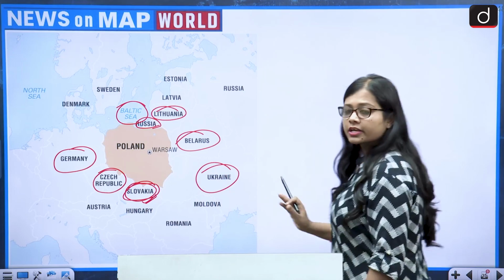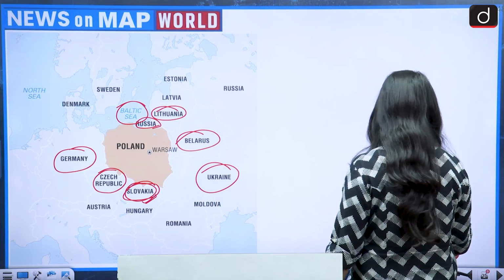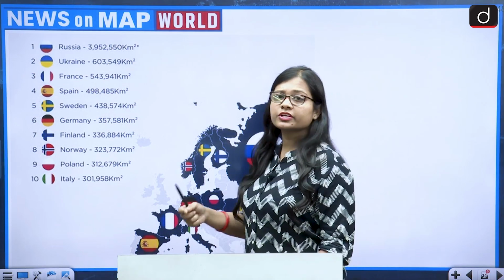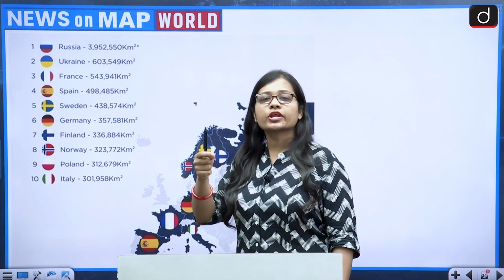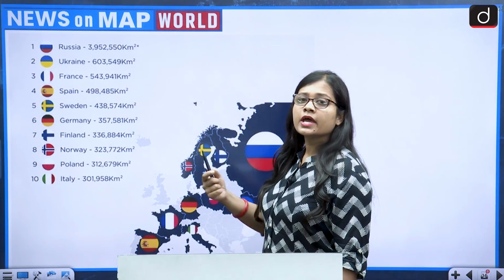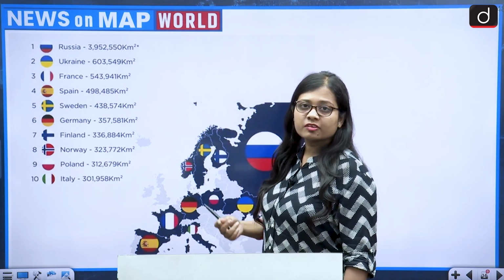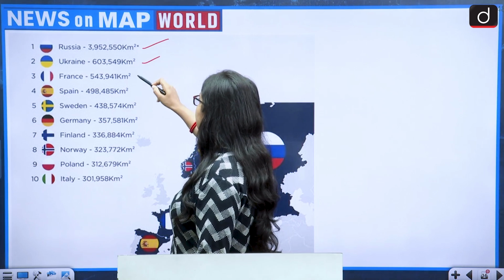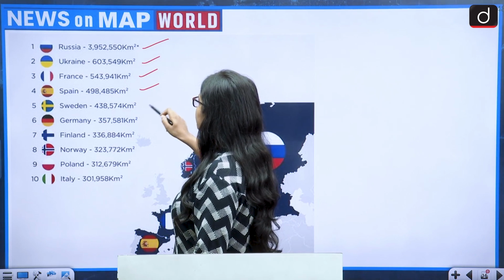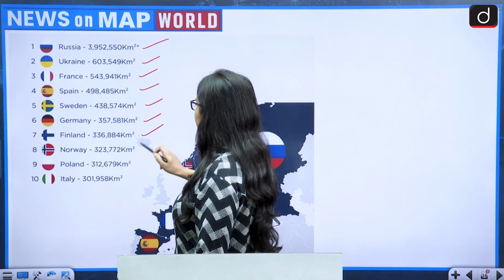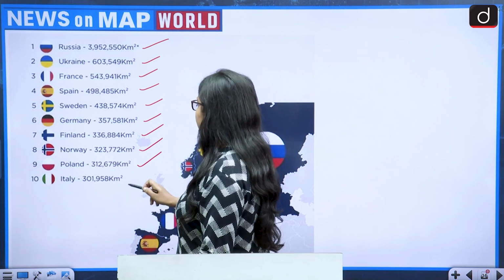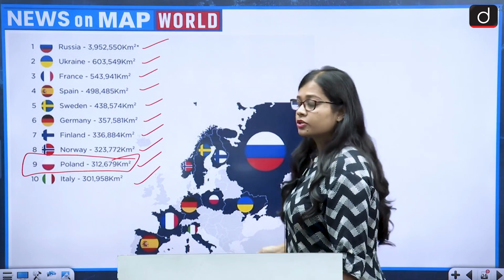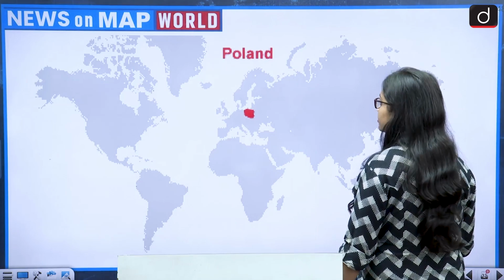So Slovakia is very clearly sharing a border with Poland. And then if we talk about the countries of Europe with regard to land size or area, let us see at which position Poland lies. First is Russia, second Ukraine, third France, fourth Spain, fifth Sweden, sixth Germany, seventh Finland, eighth Norway, ninth is Poland and 10th is Italy. So Poland is at the 9th position in Europe with regard to land area size.